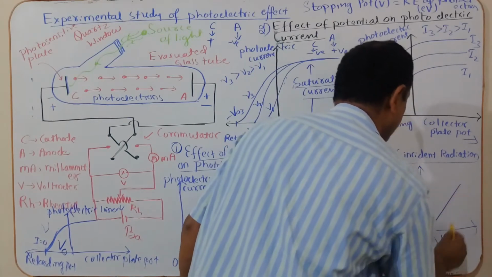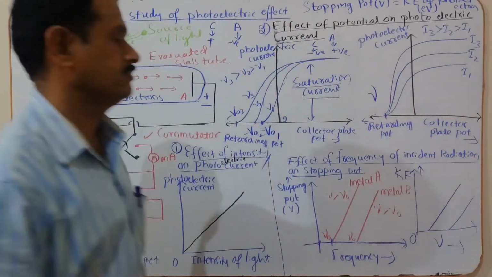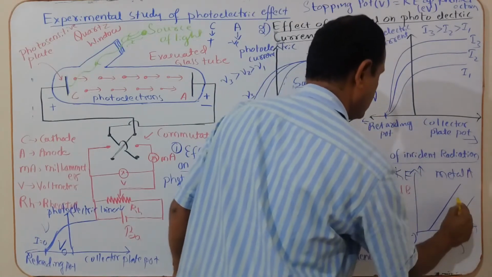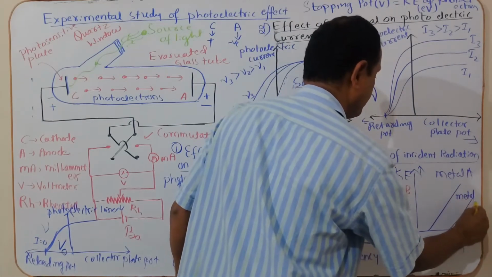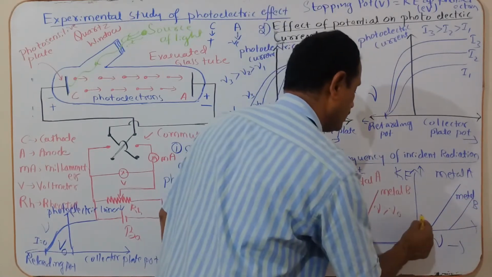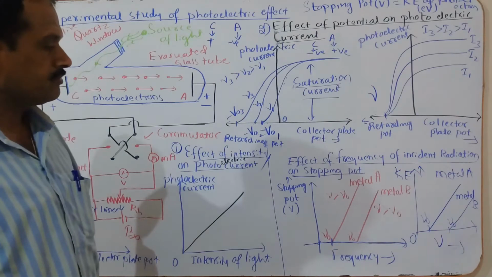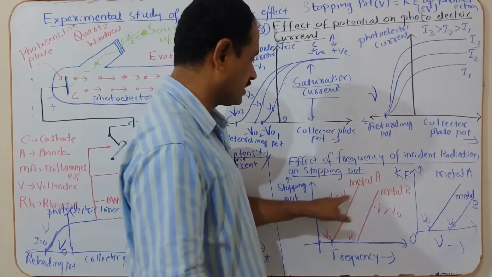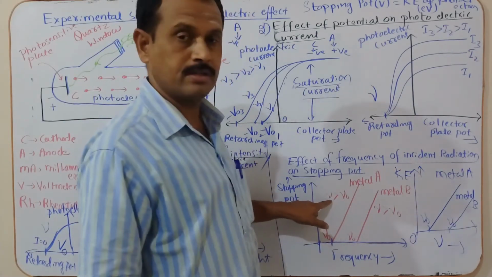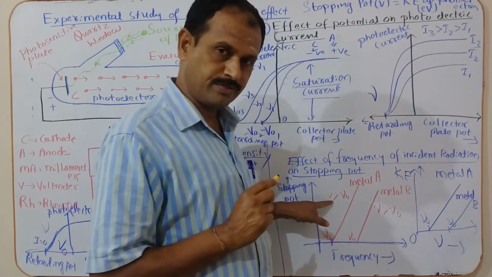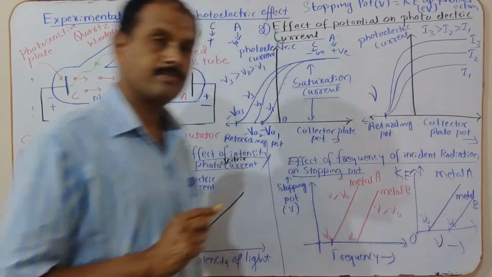Again you get a graph like this: this is for metal A, this is for metal B. Each metal has its own threshold frequency. In this region, the incident frequency of light is greater than the threshold frequency.